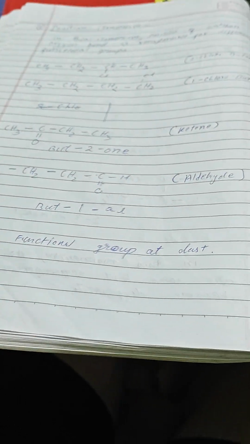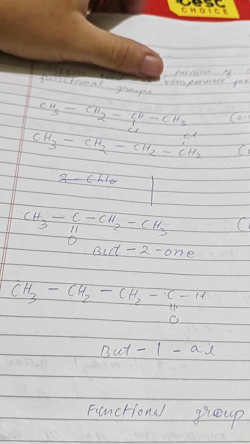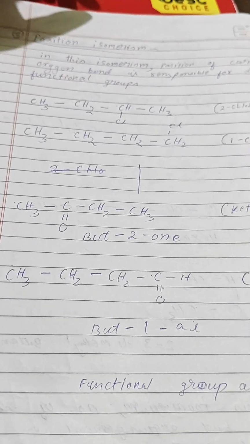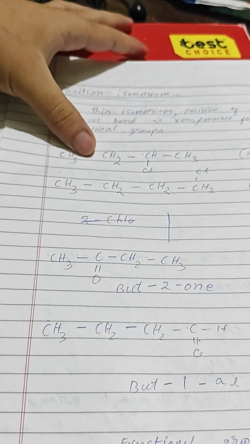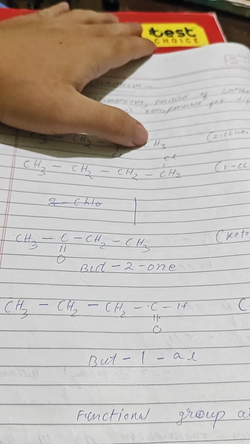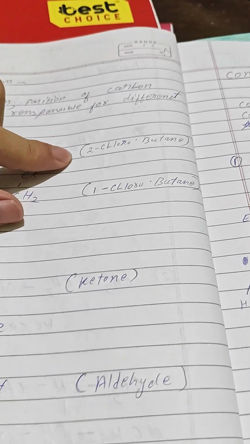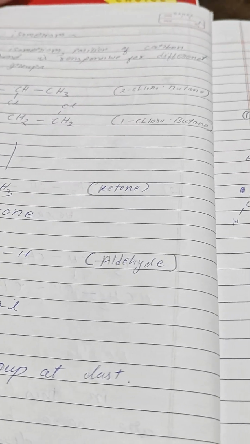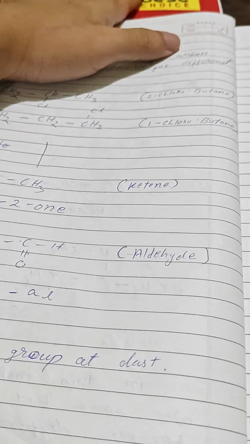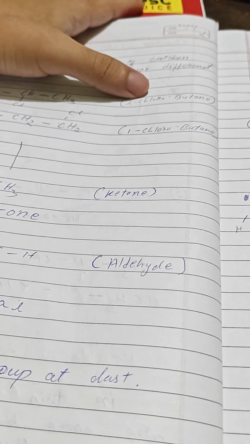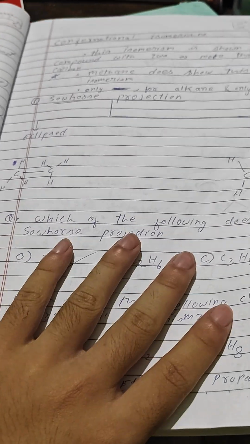Why? Well, it is just how functional groups really are. And please remember that any kind of halogens do not determine the function of the carbon atoms. Look at this: CH3, CH2, CHCl, CH3, or CH3, CH2, CH2, CH2Cl. The chloro is a bit different in position, but it really doesn't do anything because it's a prefix, not a suffix. 2-chlorobutane. Simple as that.